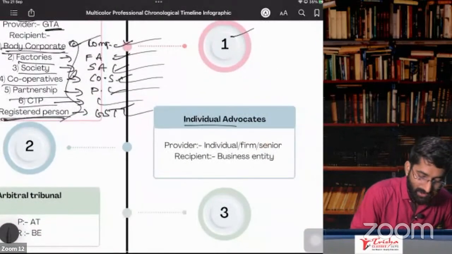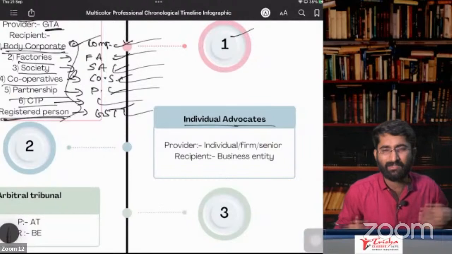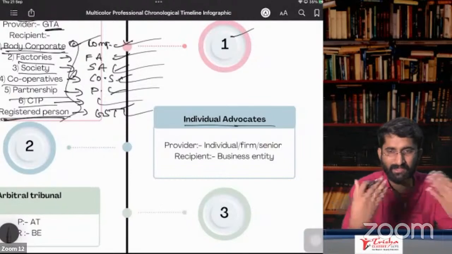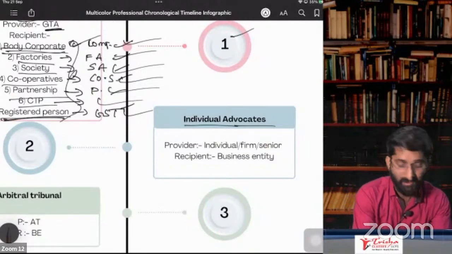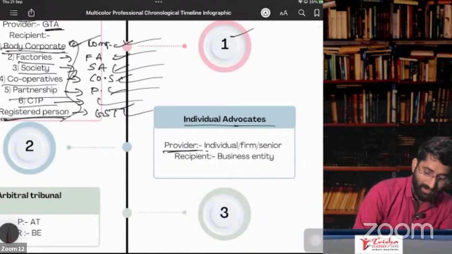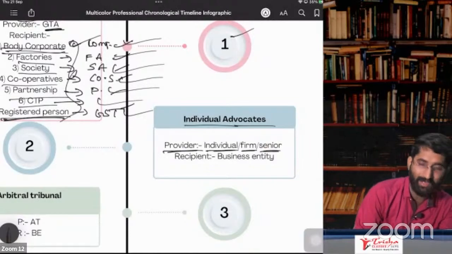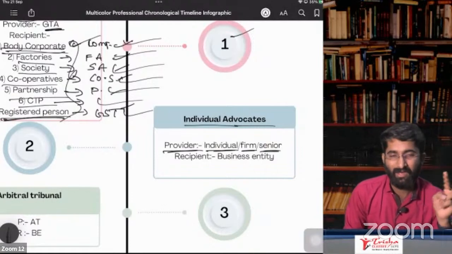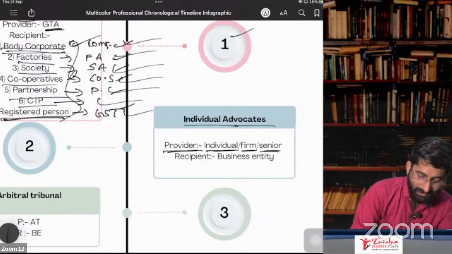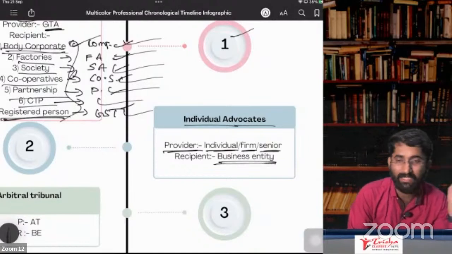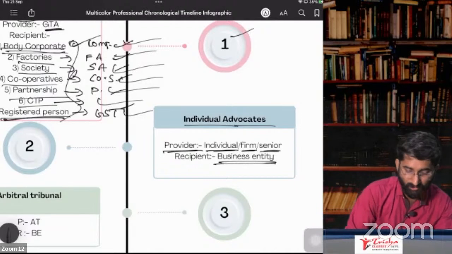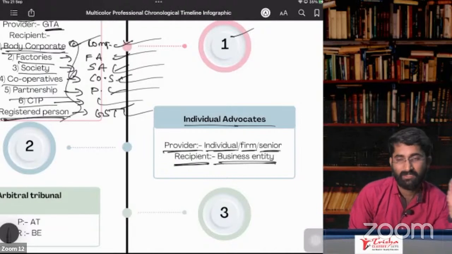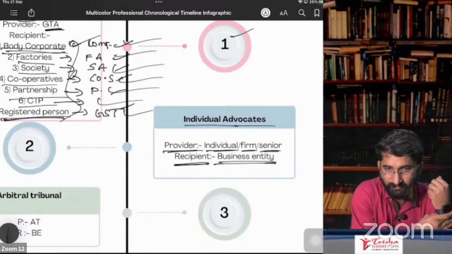Next one is individual advocates. So sir, I am an advocate. I am giving service to you. Who is the provider here? Individual advocate, firm of advocates or senior advocate who are giving services to a business entity. So they have to go for RCM. So who is liable here? The recipient. The recipient is liable.